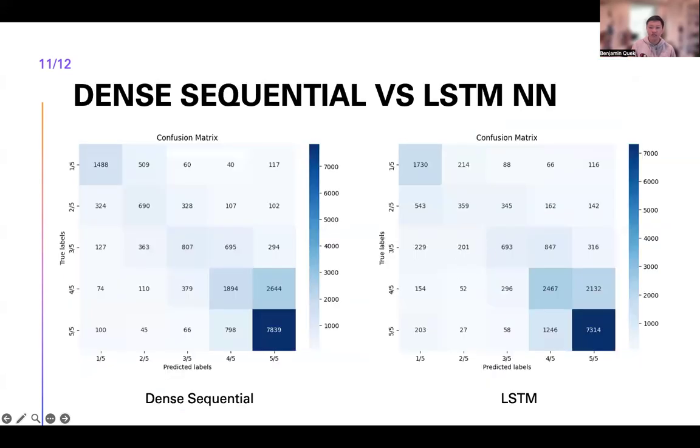Comparing the confusion matrices between the dense sequential and LSTM models, a similar pattern emerges. As already discussed, both models perform well at predicting the 1-star and the 5-star reviews. The LSTM model is slightly better at predicting 1-star and 4-star reviews, while the dense sequential model performs better with the 2, 3, and 5-star reviews. This matrix also shows that the majority of incorrect predictions are only 1 point away from the true value. For example, both models predict a significant number of 4-star reviews as 5-star reviews, but even though the models make some inaccurate predictions, they're not far from the true values.